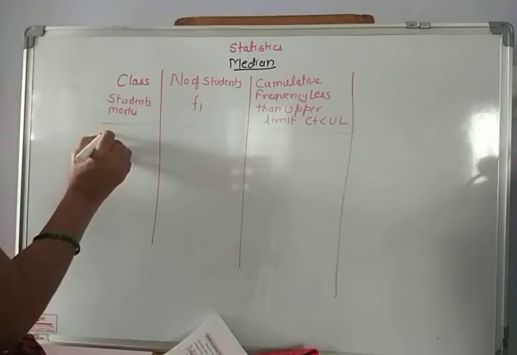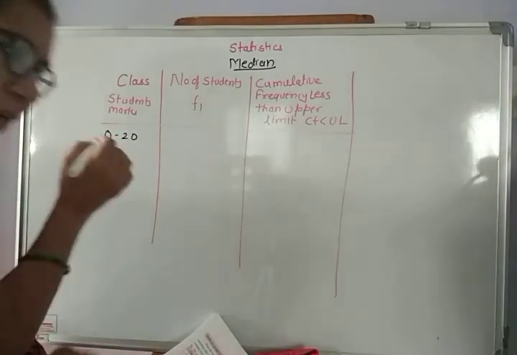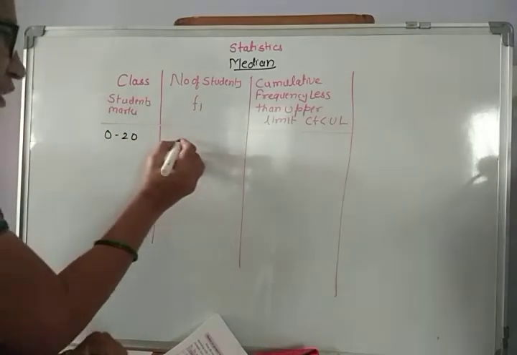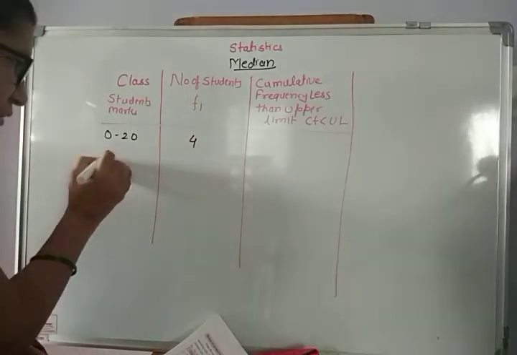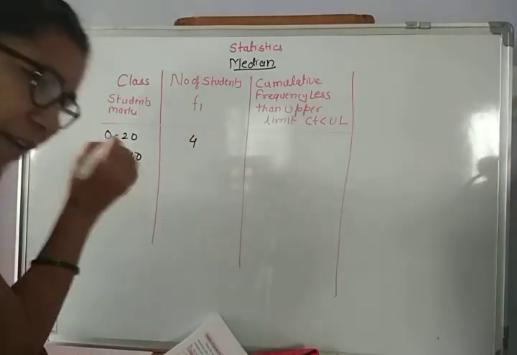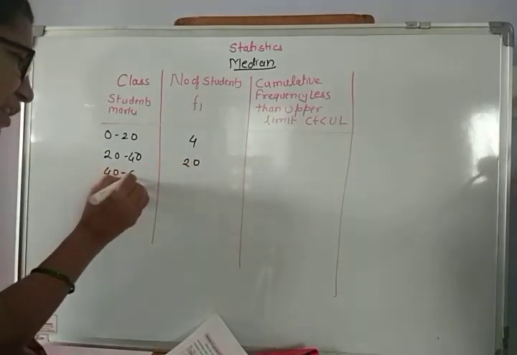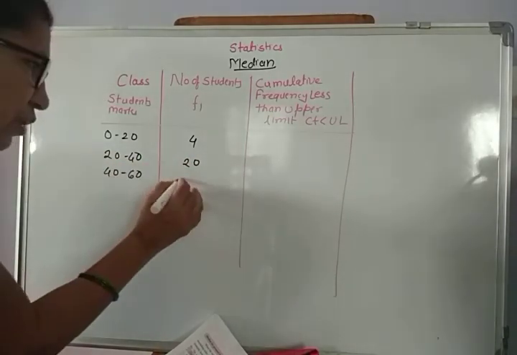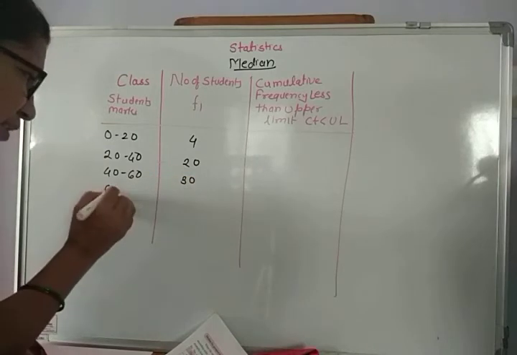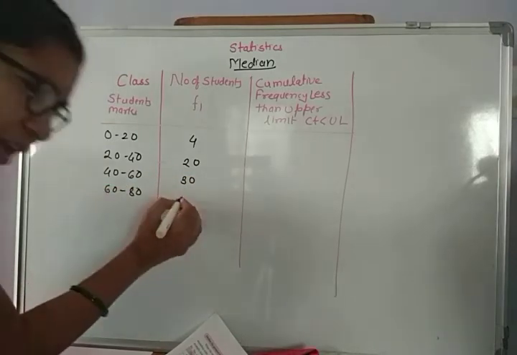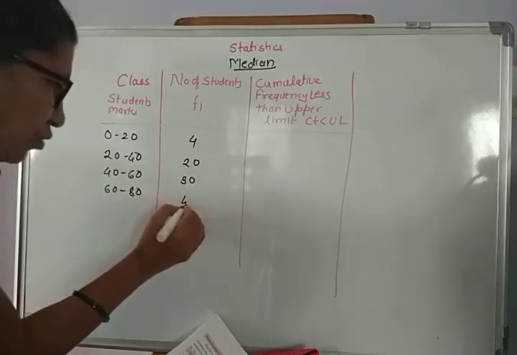What are the classes? 0 to 20. How many students are from 0 to 20? There are 4 students. 20 to 40, there are 20 students. 40 to 60, there are 30 students. 60 to 80, there are 40 students.